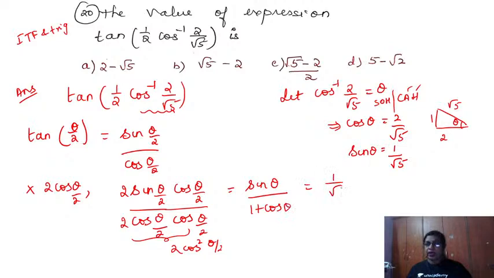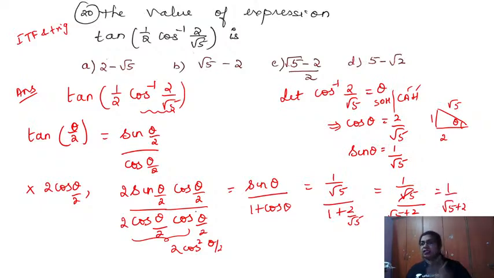Sine theta we found to be 1 by root 5, and here we have 1 plus 2 by root 5. So this becomes 1 by root 5 divided by, with root 5 as the LCM, root 5 plus 2 by root 5. So root 5 gets cancelled, and you have 1 by root 5 plus 2. But look at the answer, I don't have that. Now it is becoming very easy, isn't it? So what comes to my mind? Rationalize it quickly.